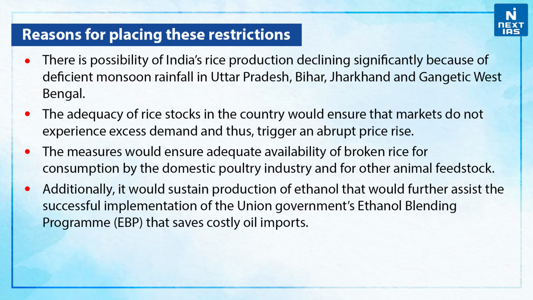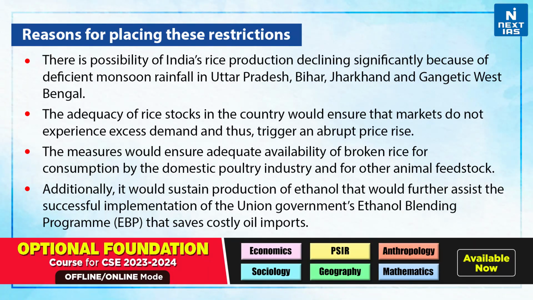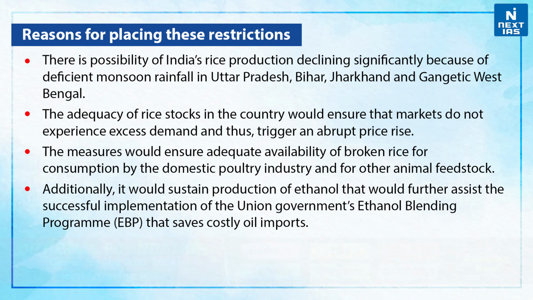Now, let us talk about the reasons for placing these restrictions. First of all, there is a possibility of India's rice production declining significantly because of deficient monsoon rainfall in Uttar Pradesh, Bihar, Jharkhand, and Gangetic West Bengal. The adequacy of rice stocks in the country would ensure that markets do not experience excess demand and thus trigger an abrupt price rise. The measures would ensure adequate availability of broken rice for consumption by the domestic poultry industry and for other animal feedstock. Additionally, it would also sustain production of ethanol that would further assist the successful implementation of the Union government's ethanol blending program that saves costly oil imports.